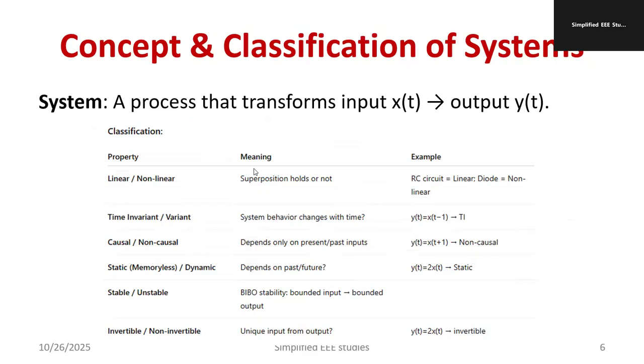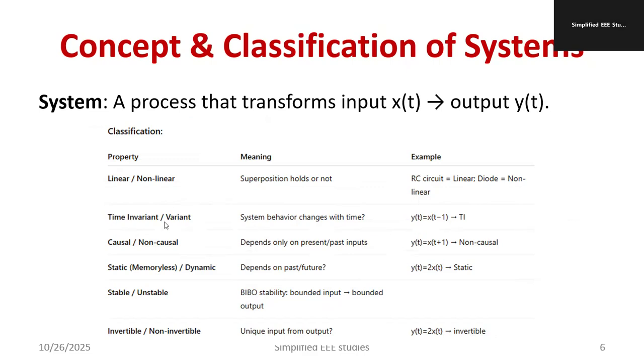The system process. What is the difference between signal and system? If I talk about system, it is a process that transforms input x of t into output y of t. Such a kind of process is known as a system. There are different systems, linear and non-linear. Here, if it holds the superposition theorem, then it is called a linear system, else non-linear. Example, an RC circuit is the best example of a linear circuit. If I talk about a diode, it's a non-linear circuit.